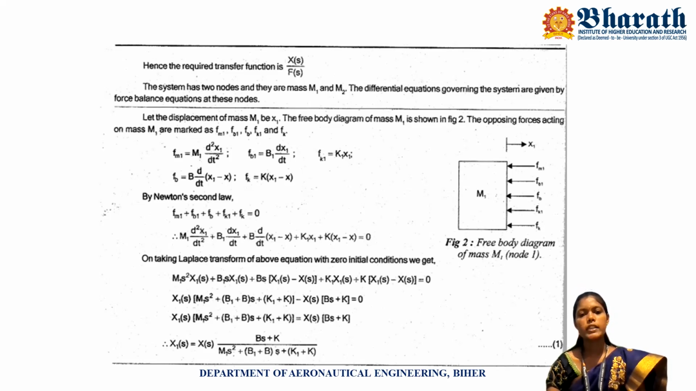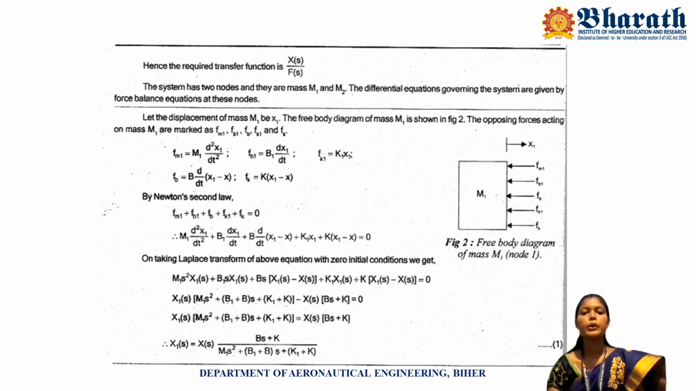F of b1 is equal to b1 dx1 by dt. And the force offered by spring k1, F of k1, is equal to k1 into x1. Force offered by the dashpot b is equal to b into d by dt of (x1 minus x). The force offered by spring k is equal to k into (x1 minus x).